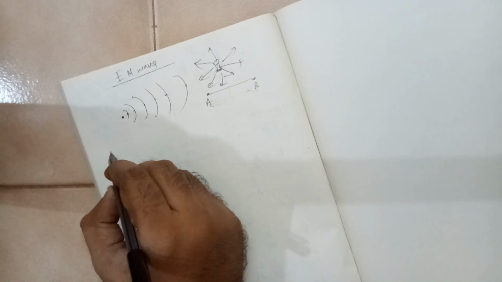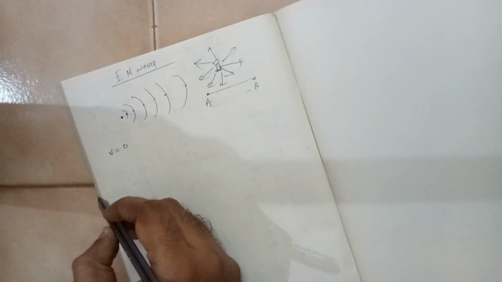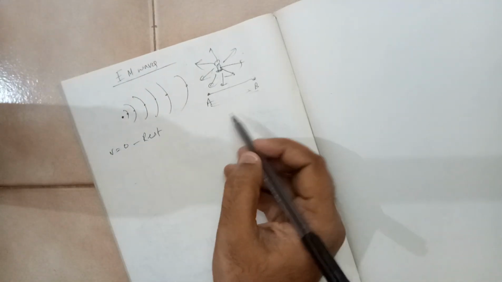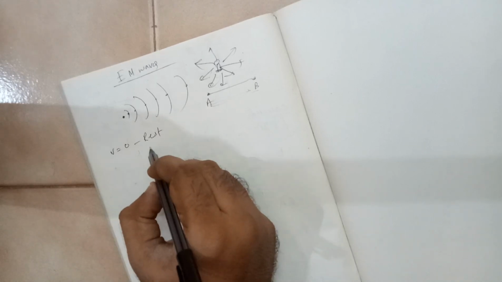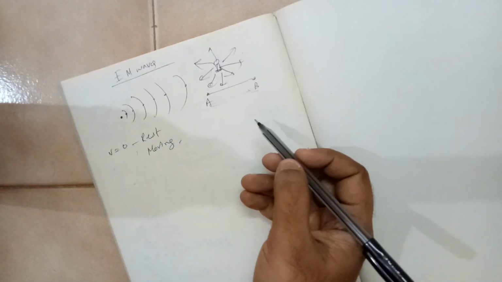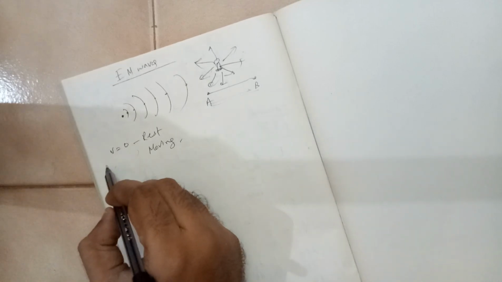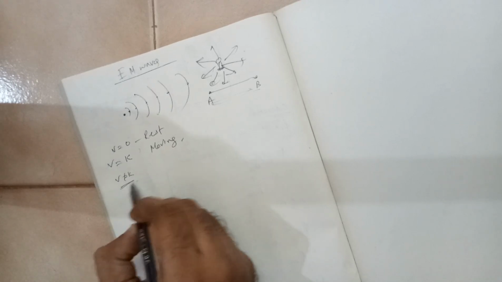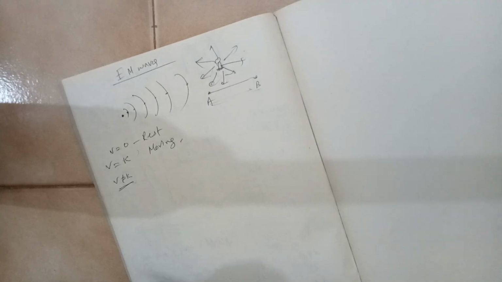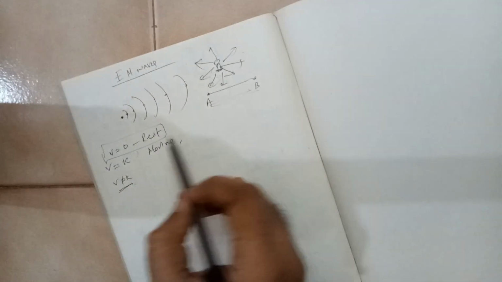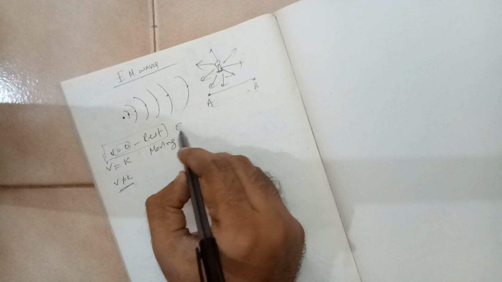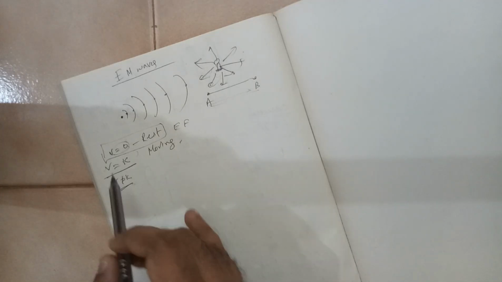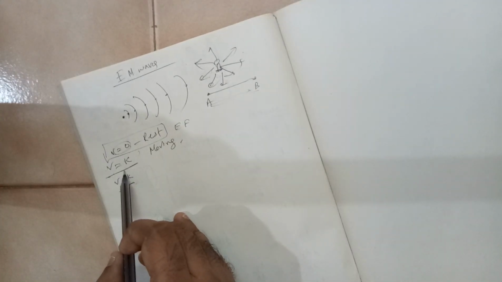When you take a charge, it can be at rest, or the charge can be moving. This is the rest condition, right? And the charge can be in the moving condition. That means when it is moving, it will have some velocity. Now this velocity can be constant, or this velocity can be varying. These two cases will come. This is the case of electrostatics. Here the charge will create an electric field. Now here the charge is moving with a constant speed.